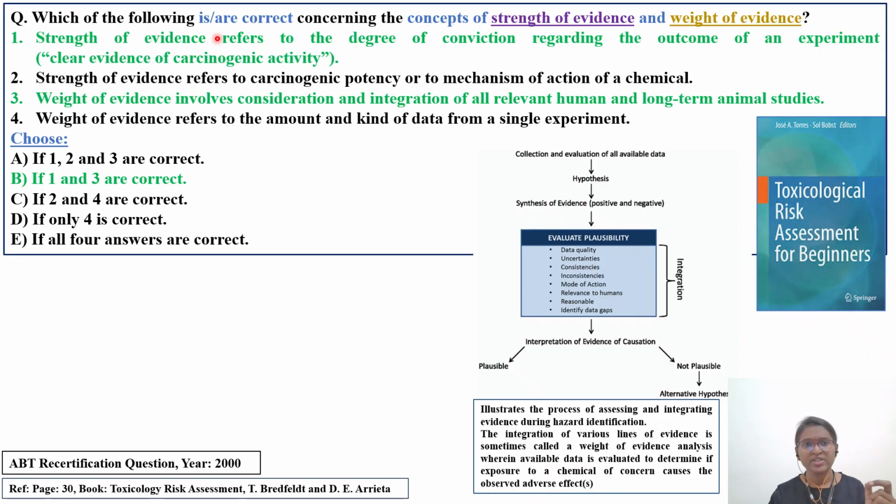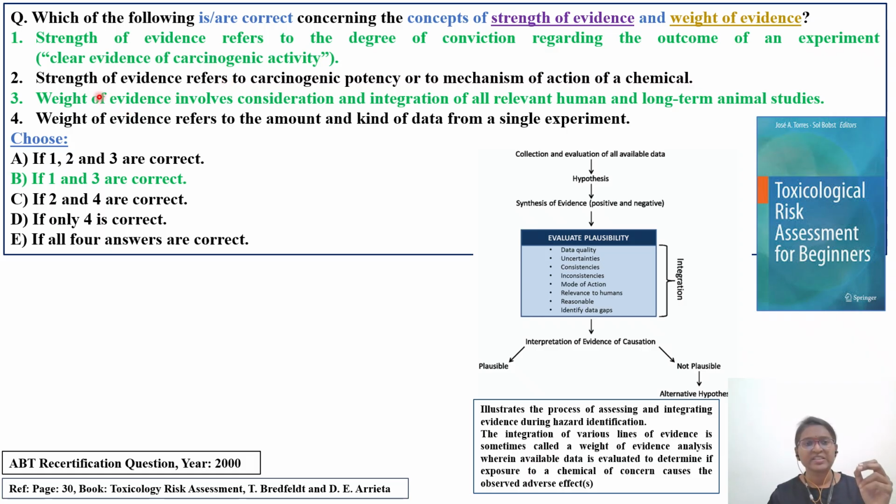Which of the following is correct concerning the concepts of strength of evidence and weight of evidence? So we need to identify which of the following statements are applicable to strength of evidence and weight of evidence. Let's see option 1. Option 1 is the strength of evidence refers to the degree of conviction regarding the outcome of an experiment. That means there is clear evidence of carcinogenic activity. So such a statement will be applicable to strength of evidence.